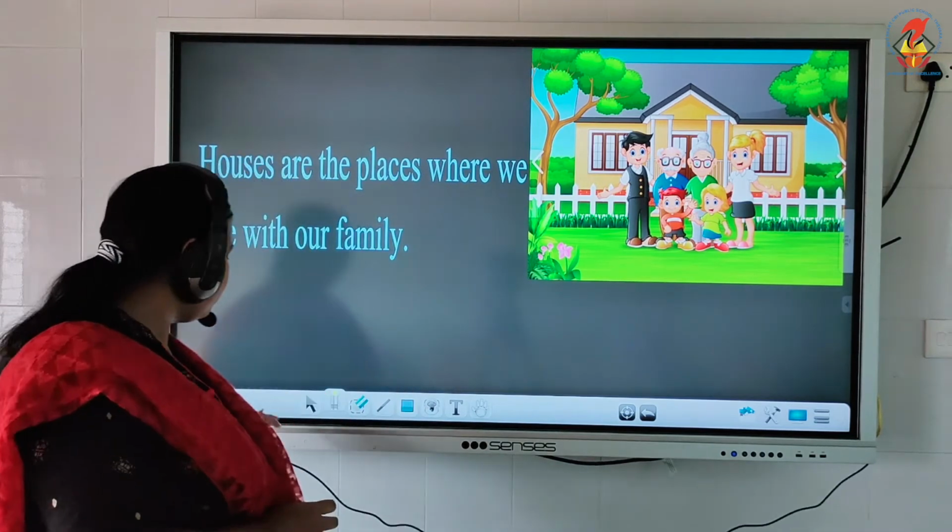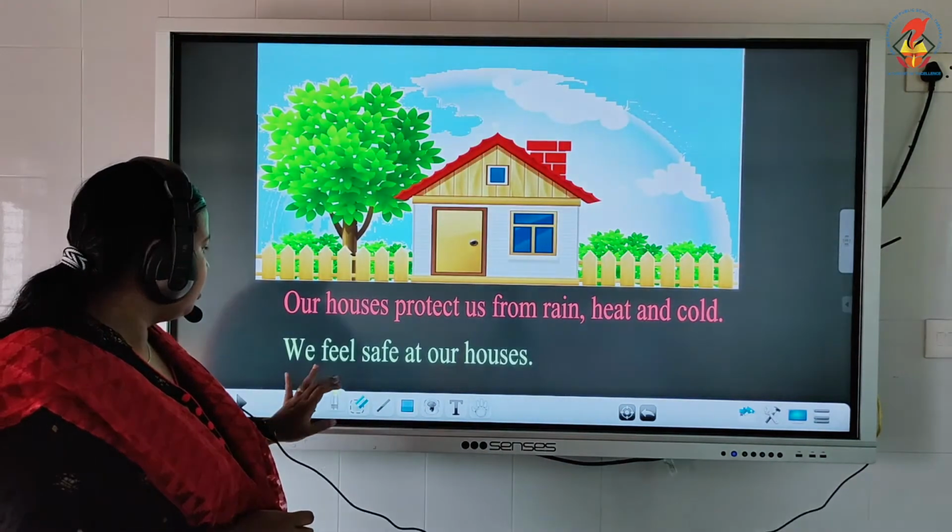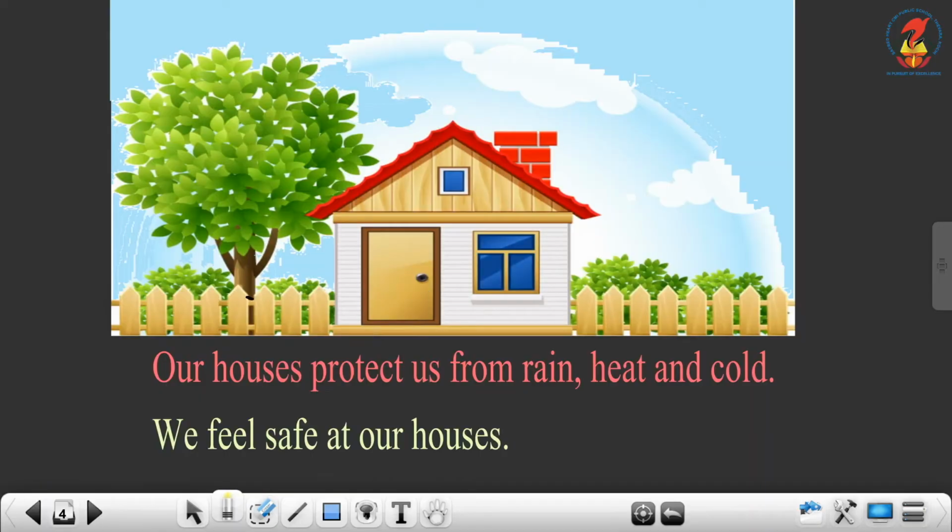So here you can see our houses protect us from rain, heat and cold. So we all are safe in our houses.